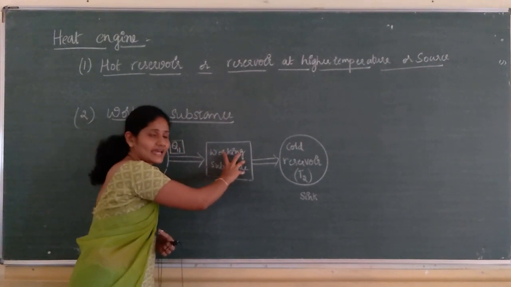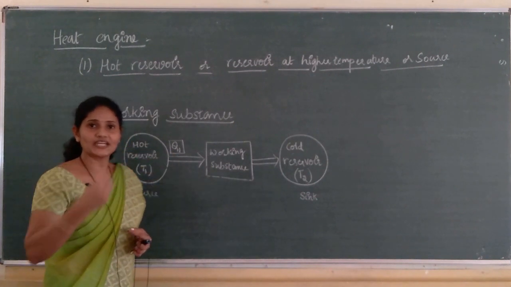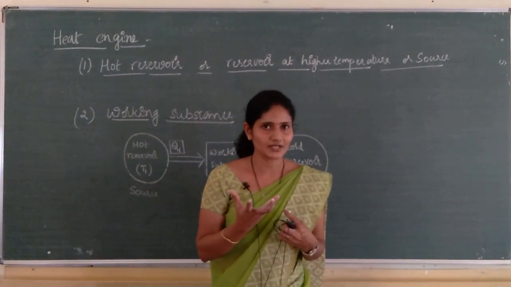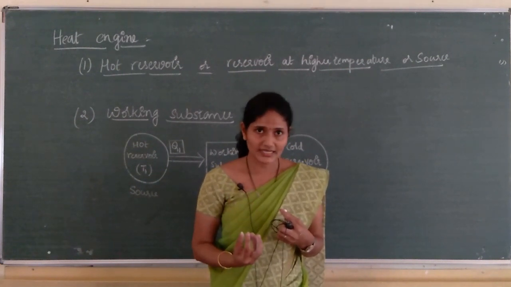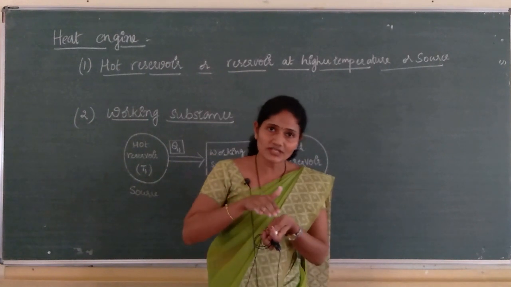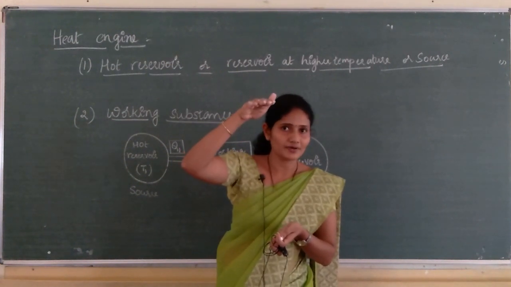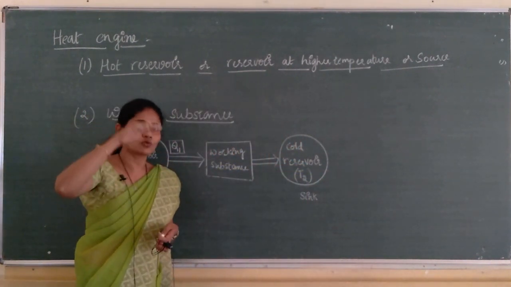When they absorb heat energy from the hot reservoir, they expand, right? Temperature changes, gas expands. Whenever there is expansion, piston moves up.